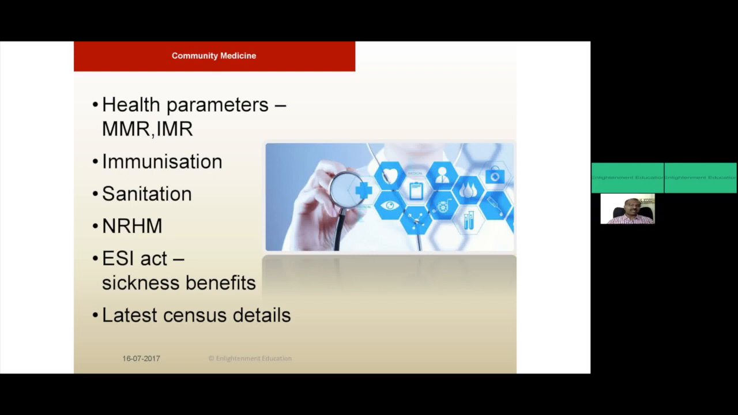Then about the NRHM, National Rural Health Mission, and the National Ayush Mission also. They will ask questions. They recently started the National Ayush Mission, so they will ask the date of implementation or the start of the Ayush NAM. And also about the ESI Act, sickness benefits. Under the ESI Act, they will ask questions about the sickness benefits, and always try to study the latest census details.